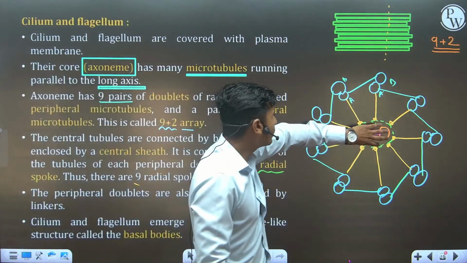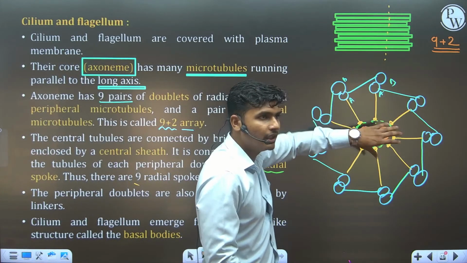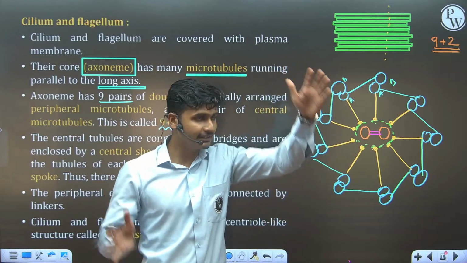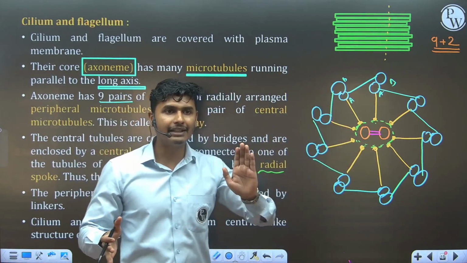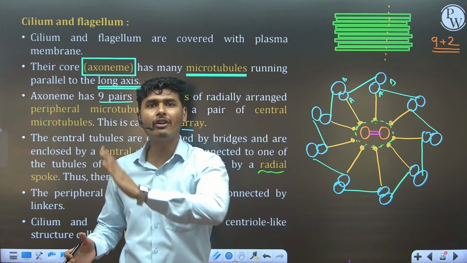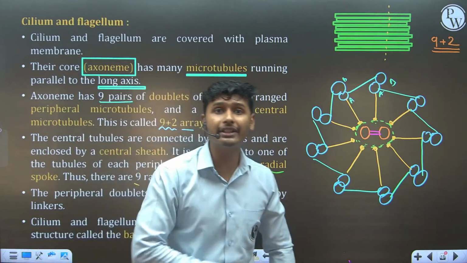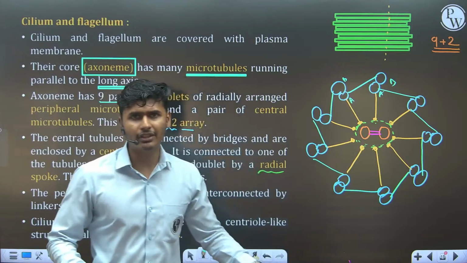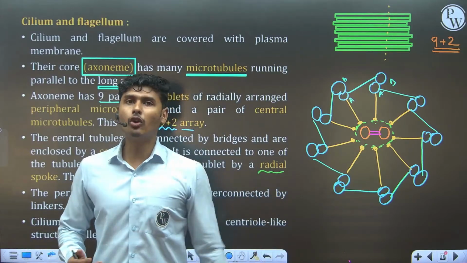And the movement of this central sheath or central tubule takes place like this. Due to this complete structure moving, the movement of cilia and flagella takes place in the prokaryotic cell or eukaryotic cell also, for locomotion.